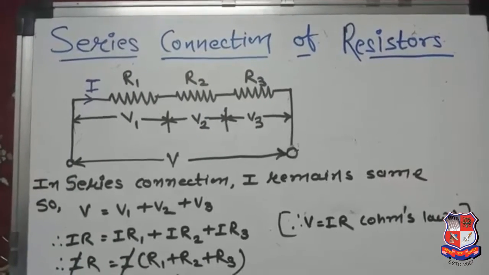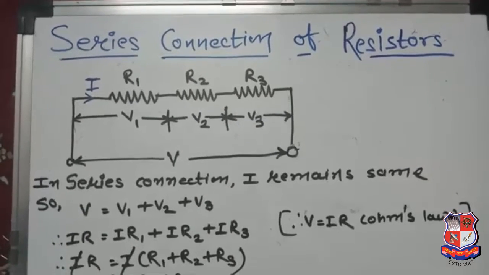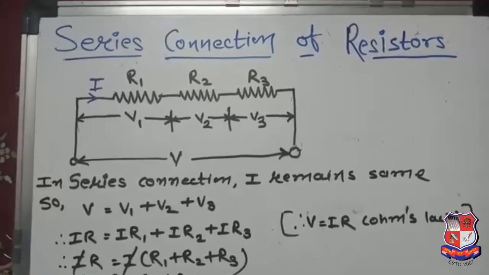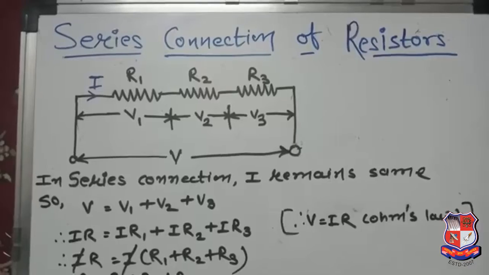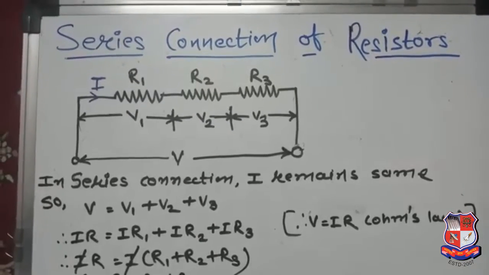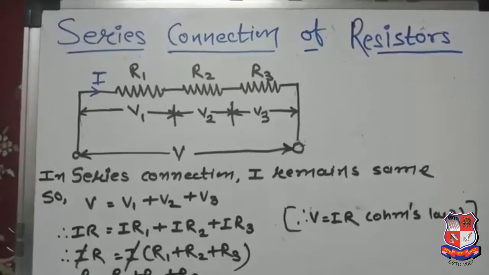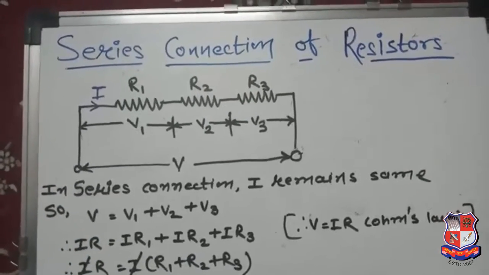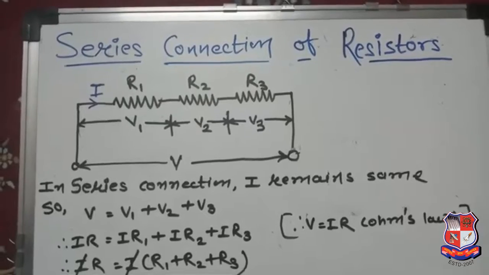Active element means what? Active element which supplies the power, that is called an active element, like a current source or a voltage source. Same way, what is a passive element? Passive element which is dependent on the active element, that is called a passive element, like a resistor, inductor and capacitor. Now what is a resistance? Resistance means the property of a material which opposes the flow of current, that is called a resistance.